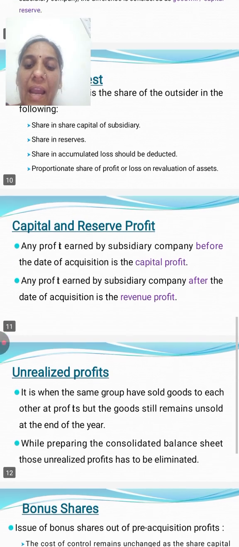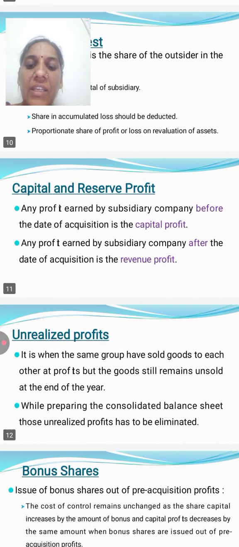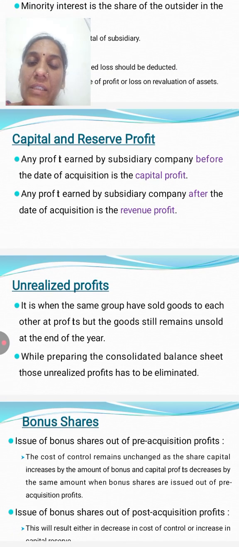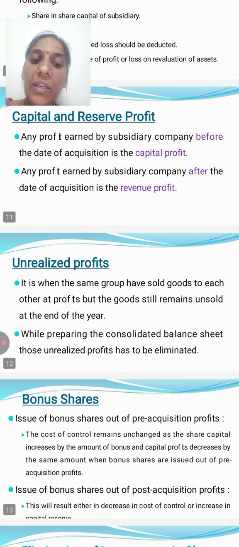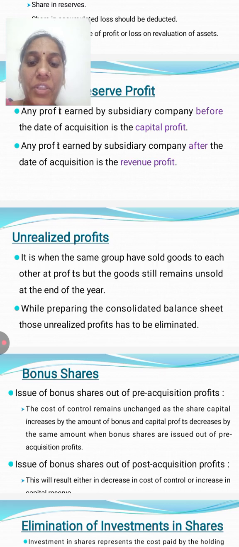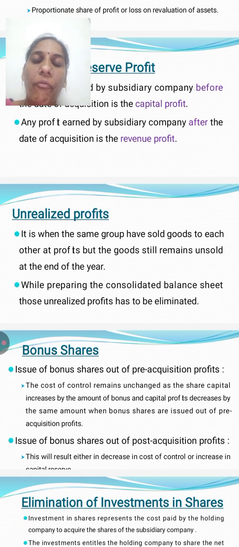Next one is unrealized profits. This is when companies of the same group have sold goods to each other at a profit, but the goods are still remaining unsold at the end of the year. While the consolidated balance sheet is prepared, the unrealized profit has to be eliminated.